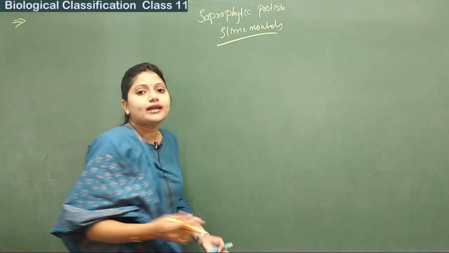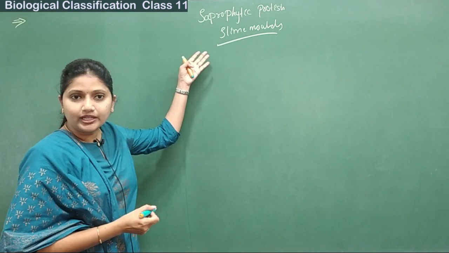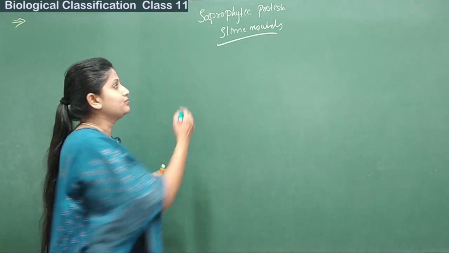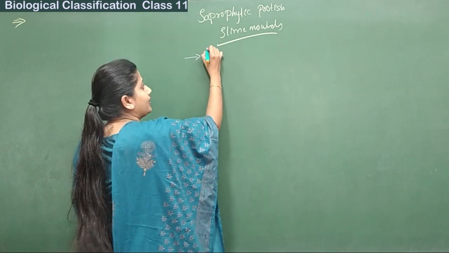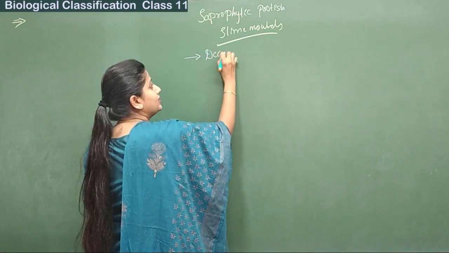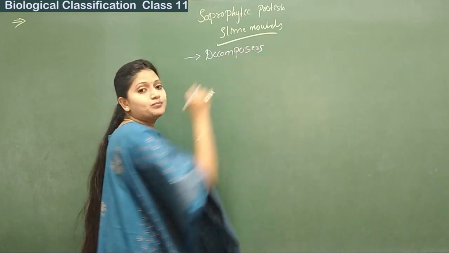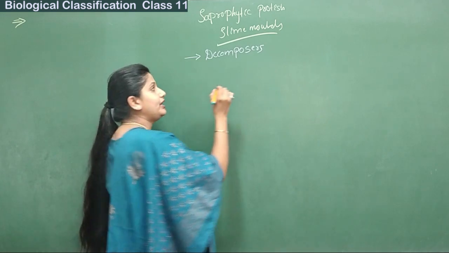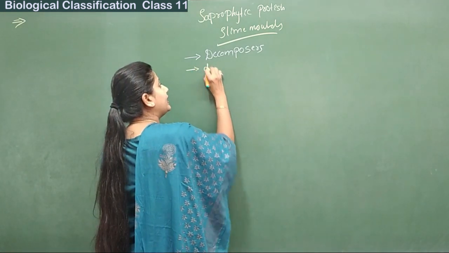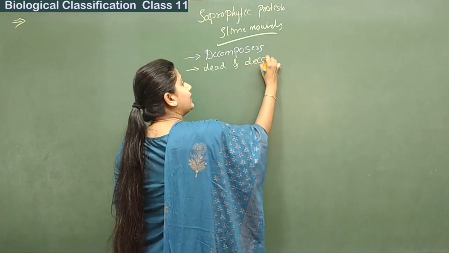Slime molds. So what are the characteristics of the slime molds? As the name suggests, saprophytic, they are definitely decomposers because they feed on dead and decaying organic matter. Hence, these organisms are decomposers in the environment.